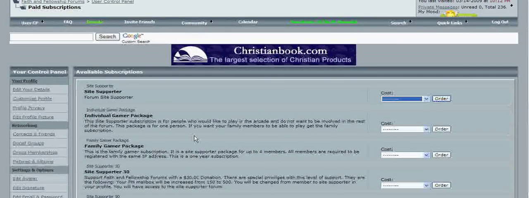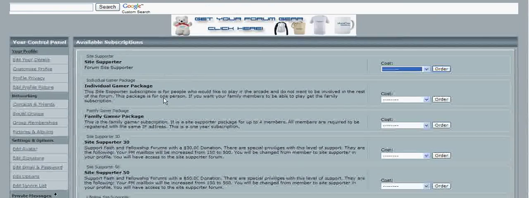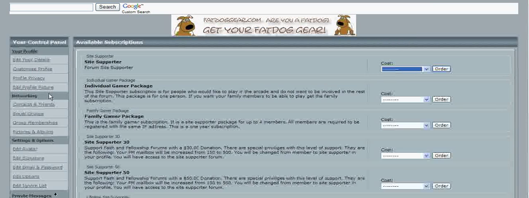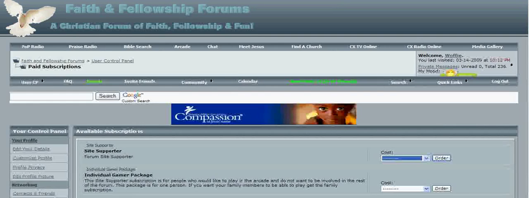That's that part. But I will do individual tutorials for each of these sections so that you have more detailed information. So that's it. That's your control panel. And view the other tutorials on the different sections.